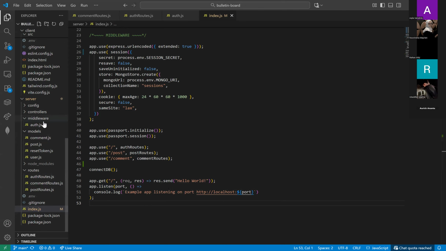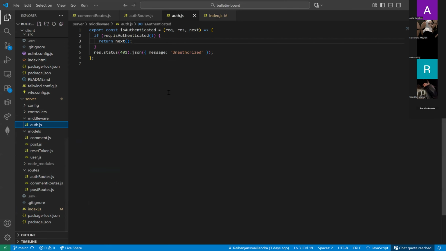And then we move to the middleware, which is the auth.js.